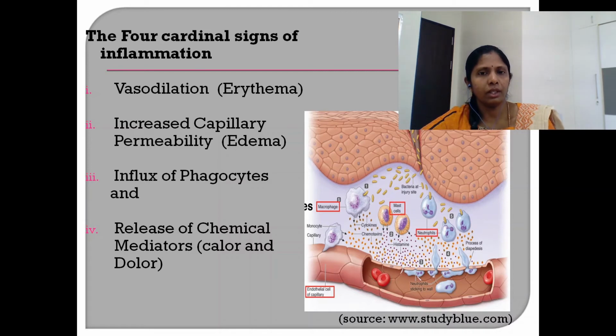During this process, these phagocytic cells also release several active chemical mediators responsible for destruction of the pathogen. As a part of this process, some of the host tissue is also damaged. This leads to development of heat in that region and also pain. So these are the 4 different important signs of inflammation, and inflammation is actually a protective process. Though the host suffers a little discomfort and pain, this actually is a protective process.